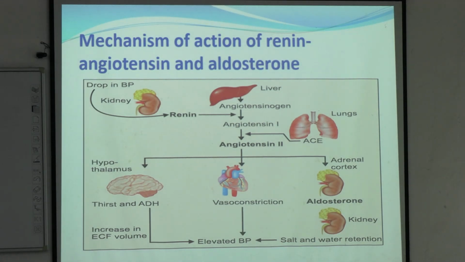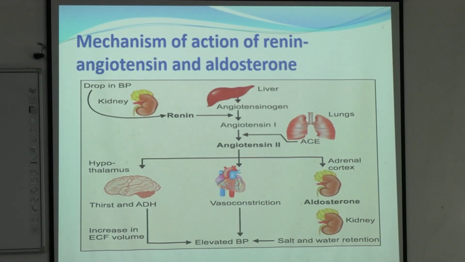Okay, and now come to renin-angiotensin aldosterone system, that is RAS.